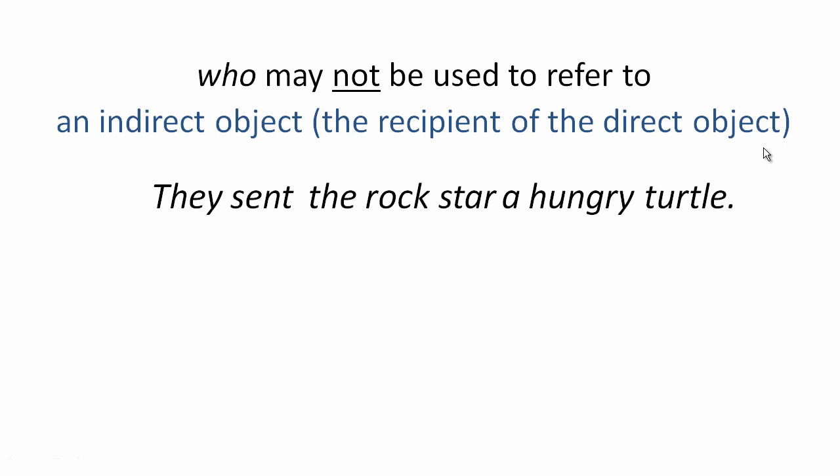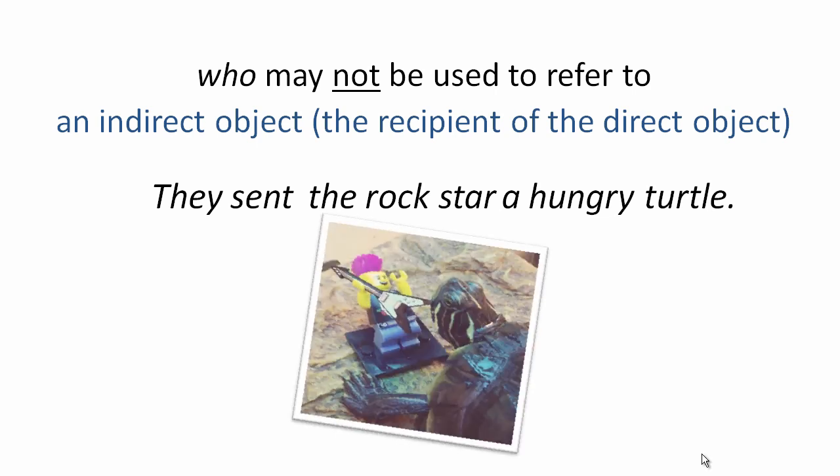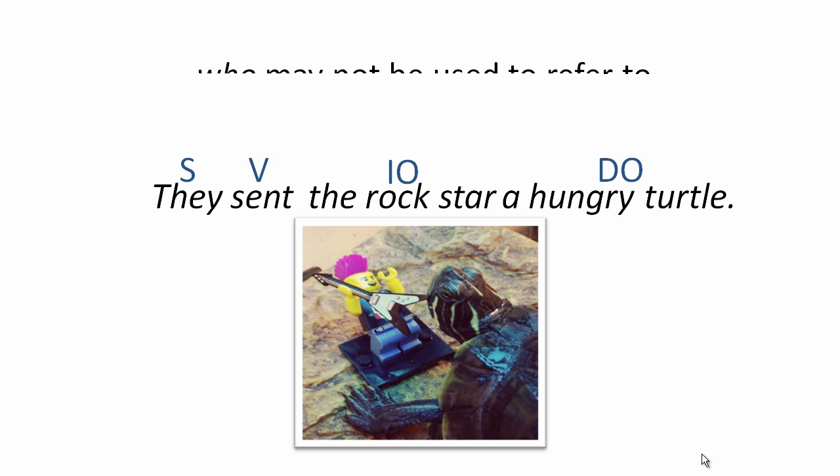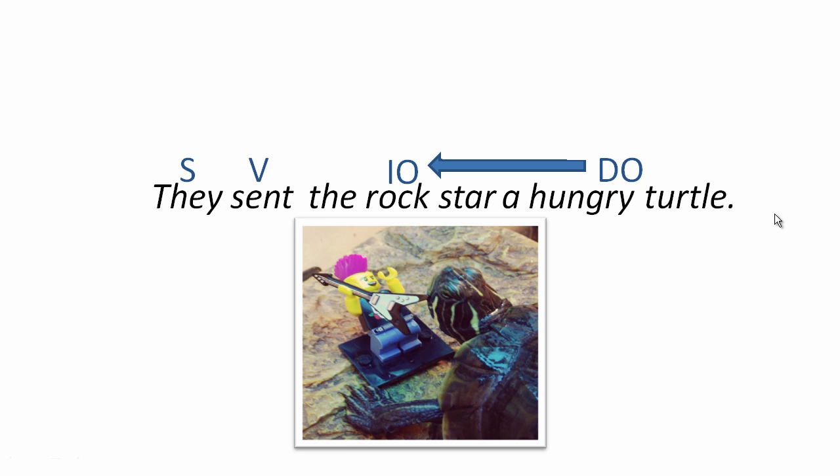All right, we have a wonderful example. They sent the rock star a hungry turtle. And as you can see, there's a very hungry turtle and a surprised rock star. All right, now let's take a look at the sentence in more detail. So, they is the subject, right? Sent is the verb. They sent what? The direct object, a hungry turtle. Who did they send the hungry turtle to? They sent it to the rock star, which is the indirect object in the sentence.